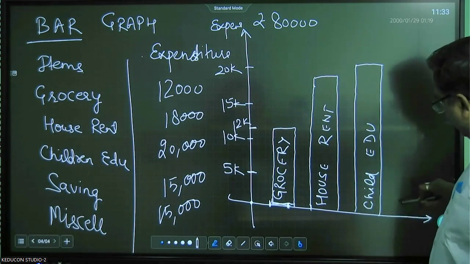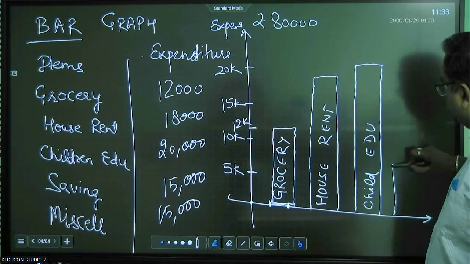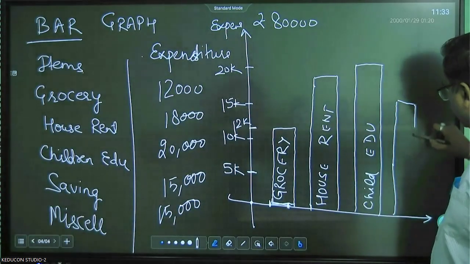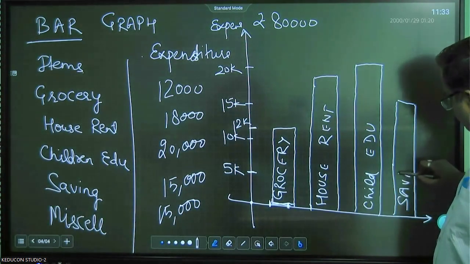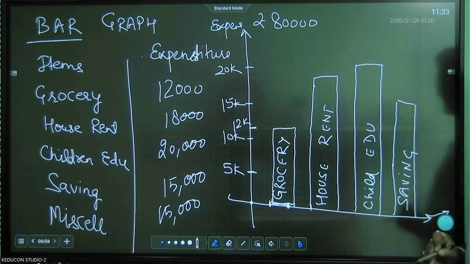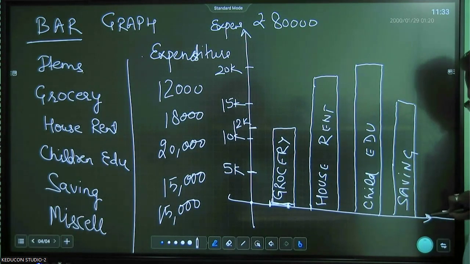Next is saving. Again, the gap of this. What is the saving amount? 15K. This is the same. Next is miscellaneous. Miscellaneous is 15,000.